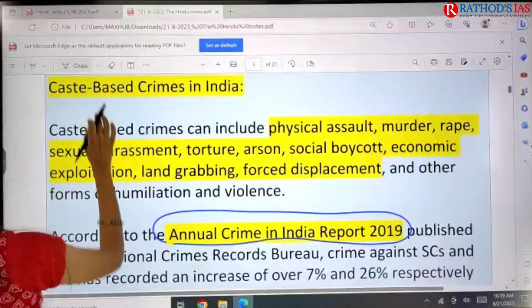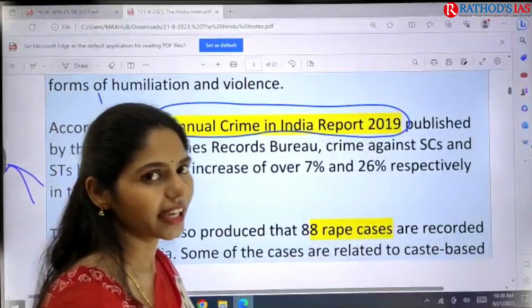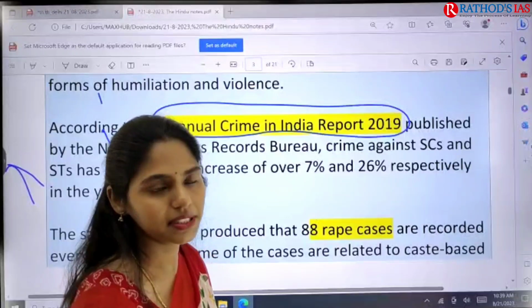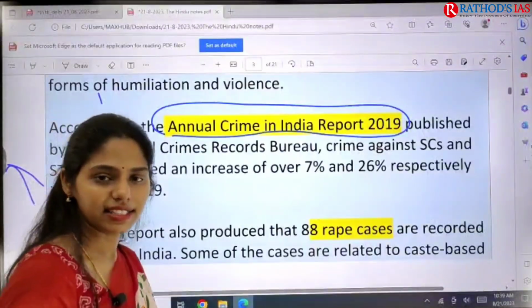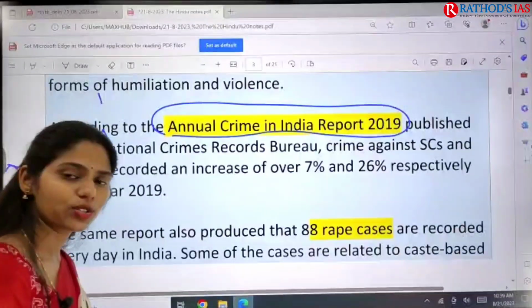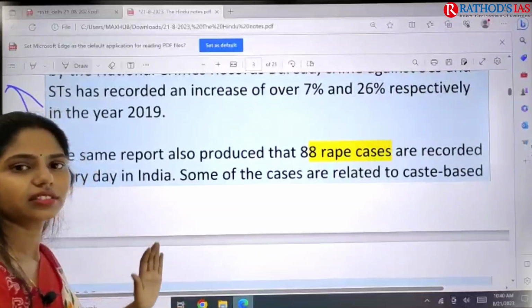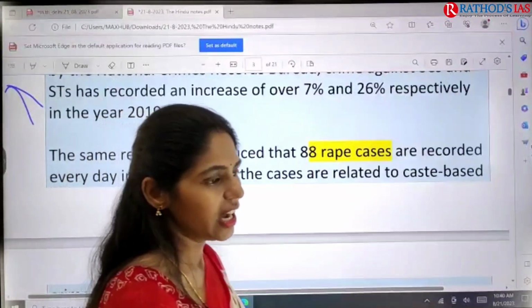Under this it says that yes, caste-based discrimination is happening against SCs and STs, around 7% and 26% respectively. That means in SCs it is 7% and in STs it is 26%, according to 2019. And SCs and STs also face sexual abuse.